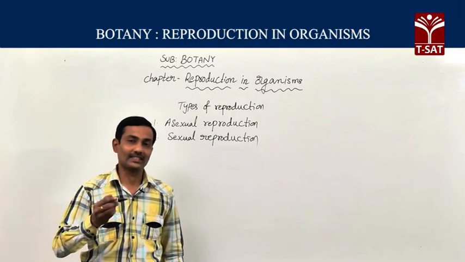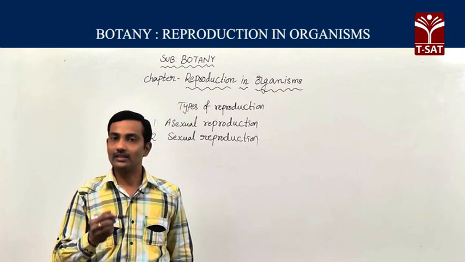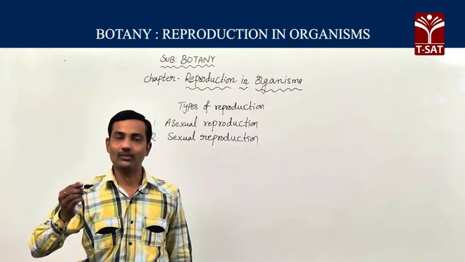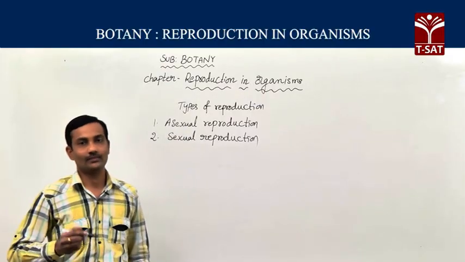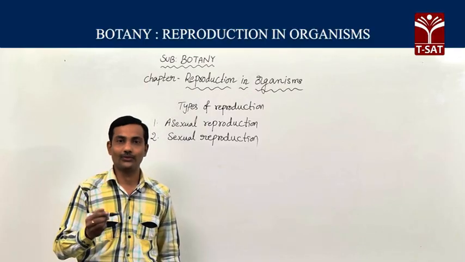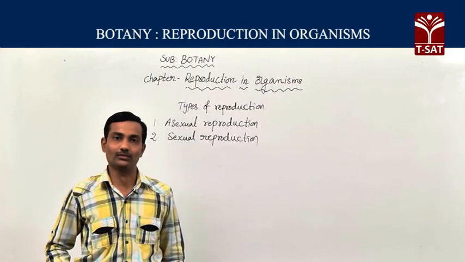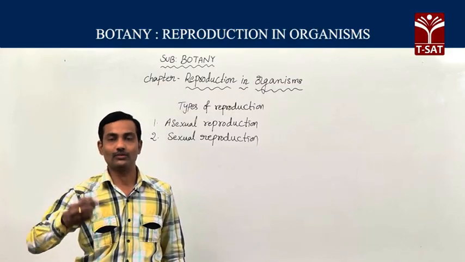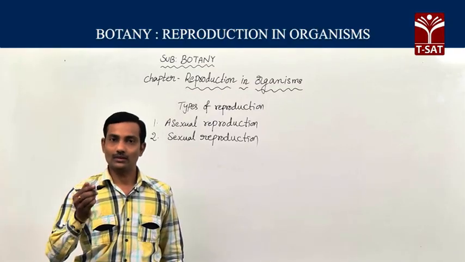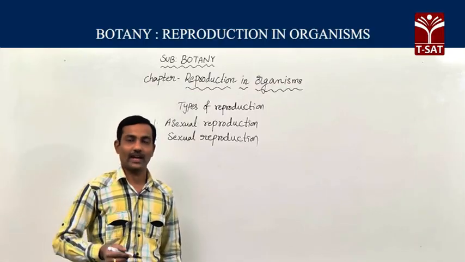But in sexual reproduction, offspring are not exactly identical to parents, because the organism is formed by fusion of gametes. Male and female gametes fuse to form a zygote, and that zygote develops into the young one. Because of gametic fusion, offspring are not 100% identical to parents.